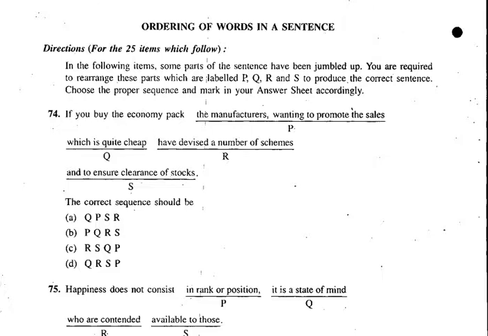If you buy the economy pack, which is quite cheap, the manufacturers wanting to promote the sales and to ensure clearance of stocks have devised a number of schemes. So which option is the correct one? Here A, B, C, D is given and we are sure that A is the correct one. So the correct sequence is Q, P, S, R and A is the right option. Shall we move to the next question, question number 75?